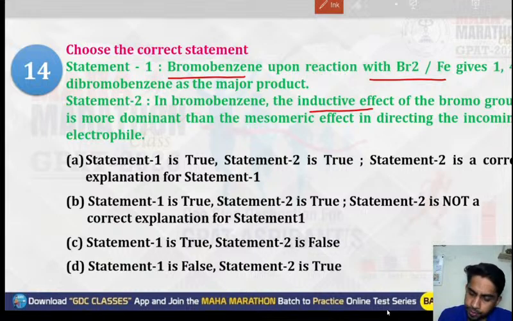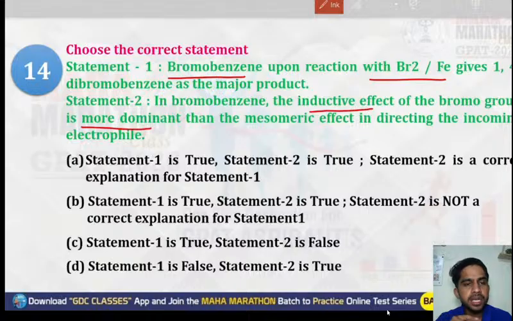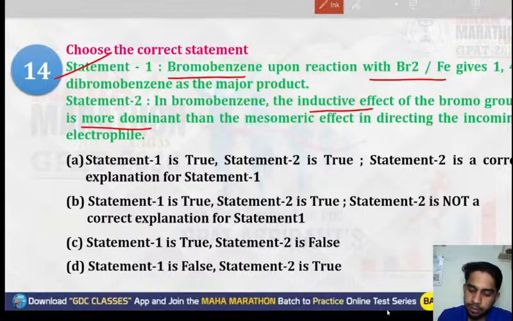The bromo group is more dominant than the mesomeric effect in directing the incoming electrophile. You should focus on the symbols, what symbols they have. Okay. So the first statement is: bromobenzene upon reaction with Br2/FeBr3 gives 1,4-dibromobenzene as the major product.